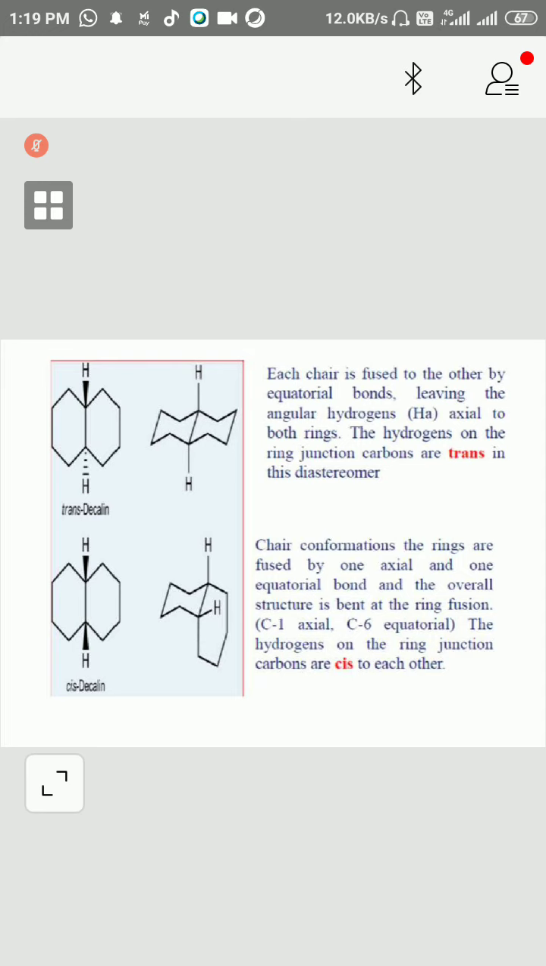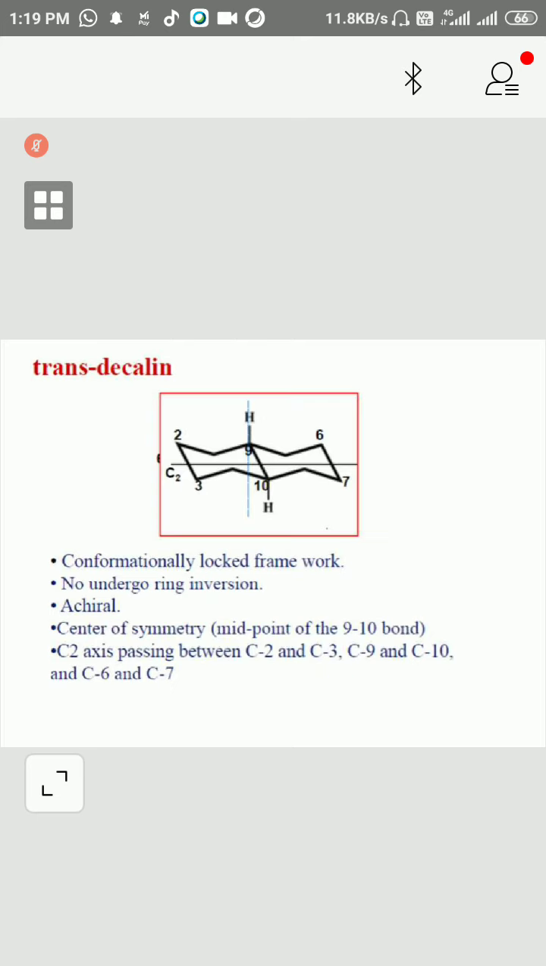is trans in this diastereoisomer. Whereas in the chair conformation the rings are fused by one axial and one equatorial bond. So this carbon bond is axial, this carbon bond is equatorial. In this case, both are equatorial. So here this connection is different. This structure is bent at the ring fusion, C1 axial and C6 equatorial. So the hydrogen and the ring, these two are cis with respect to each other, on the same side.